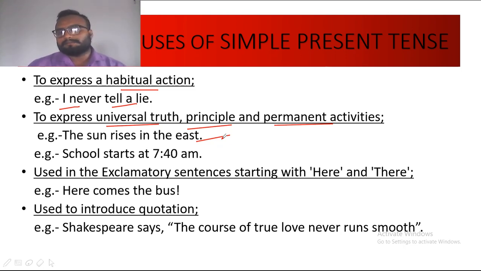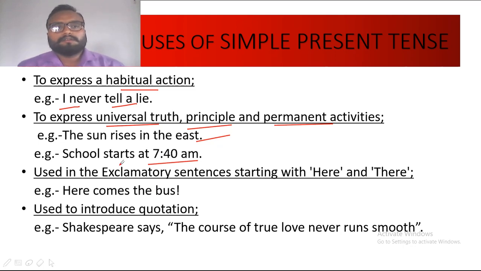Now principle. The principle of physical science, that is, water boils at 100 degrees Celsius. This is a principle. Now permanent activities, any activities which are regarded as permanent, which are fixed. So the school starts at 7:40. This is a permanent activity. It may be for a certain point of time only, but it is fixed. Therefore again simple present tense is used.